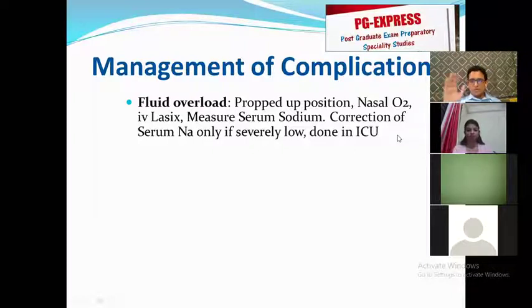So some little bit low serum sodium, you just give Lasix and the body will control it. If you give sodium from outside, that means if you give hypertonic saline from outside, you may cause overcorrection, and this will lead to an even more dreaded complication, and that complication is called spontaneous myelinosis.